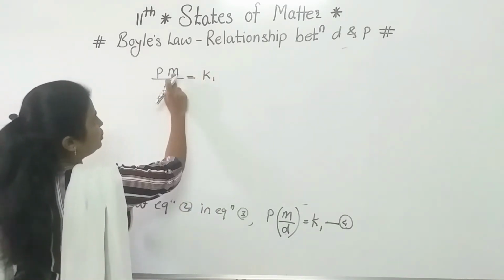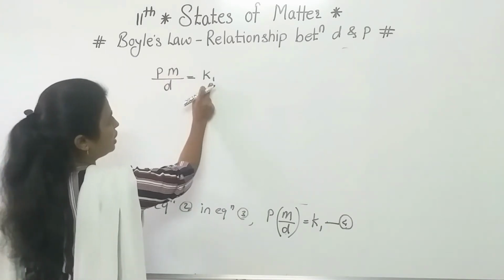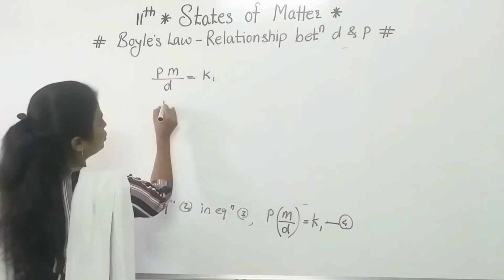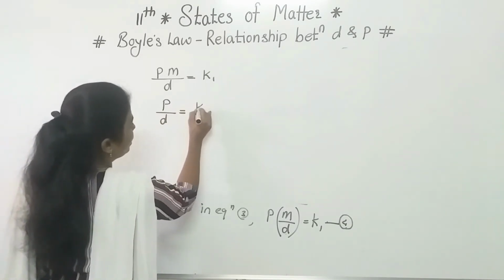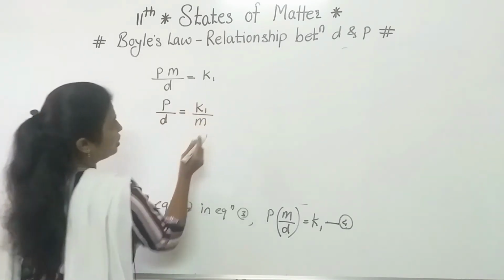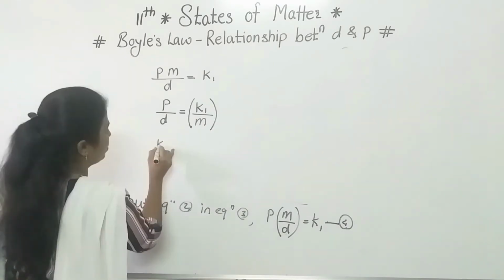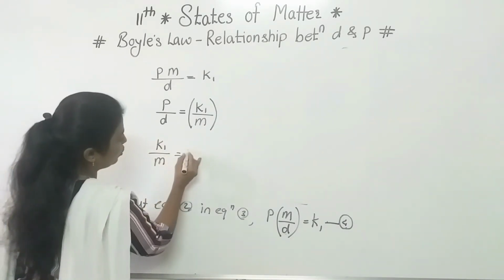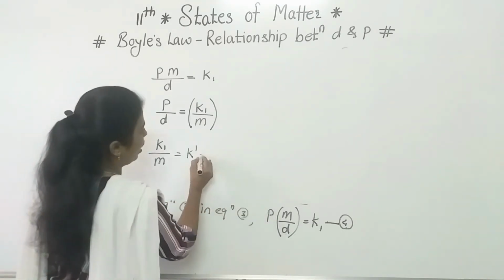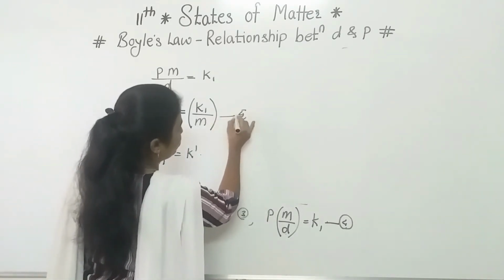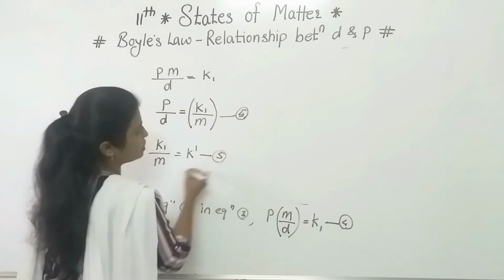Now we are shifting that M to the right hand side. What will be the equation? P divided by D is equal to K1 by M. We are going to consider K1 by M, another constant, that is K dash. So this is the 5th formula. This is the 6th one.